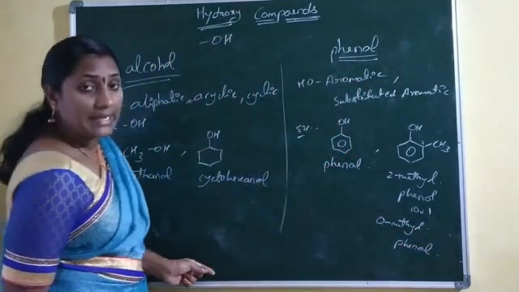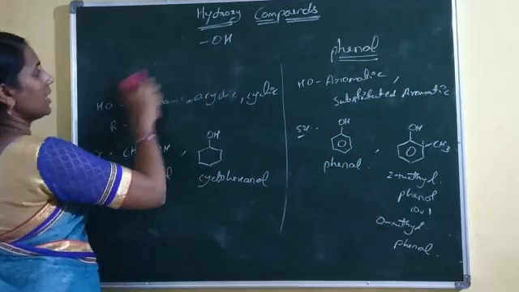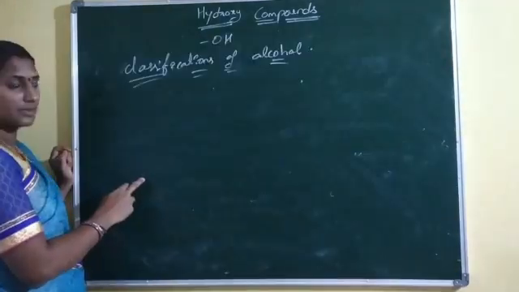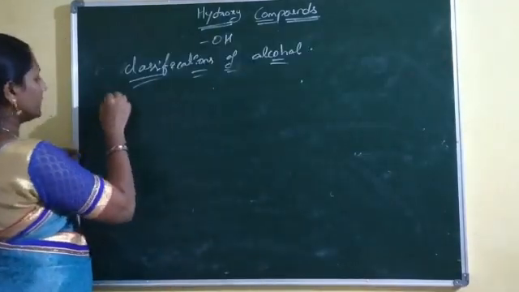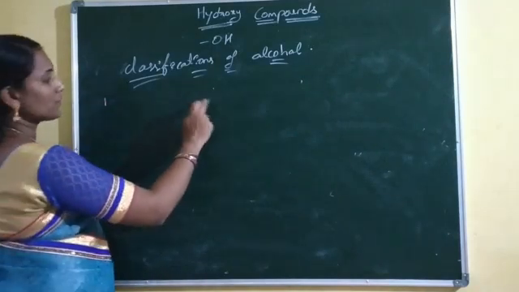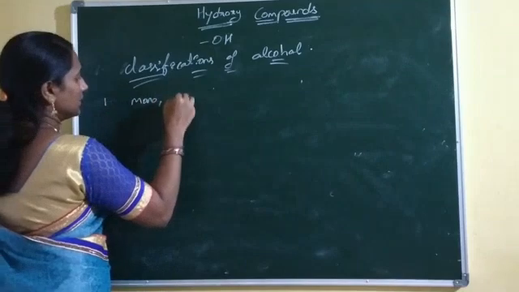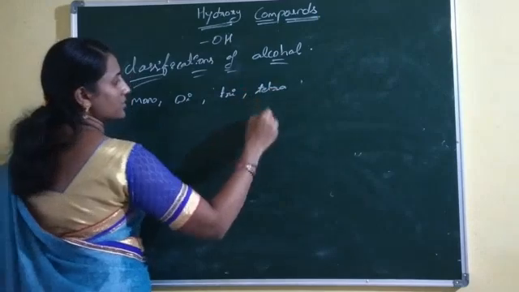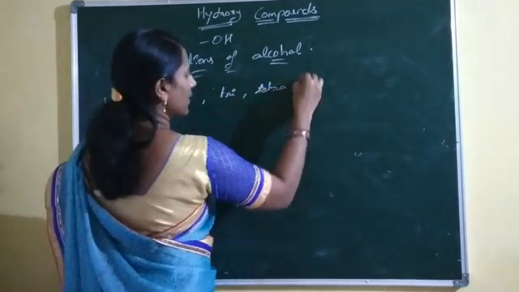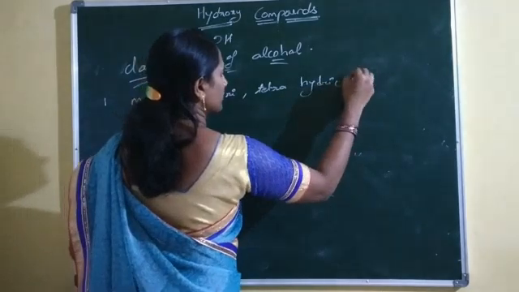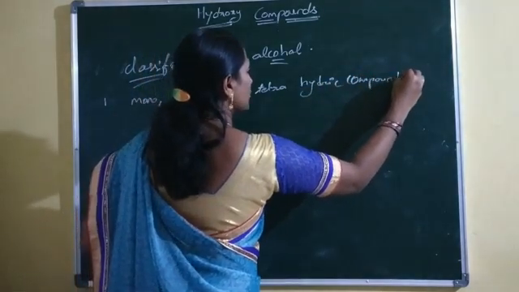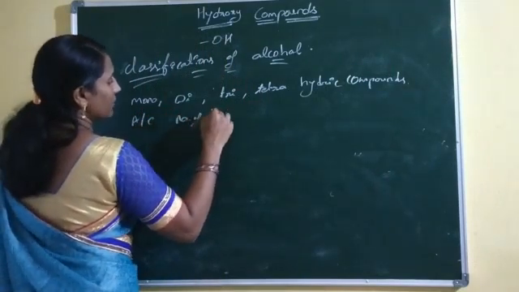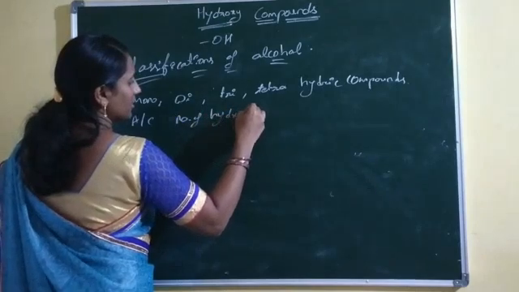Now let us discuss classifications of hydroxy compounds. Classifications of alcohols. In the first classification, alcohols are classified as mono, di, tri, tetrahydric compounds according to the number of hydroxy groups.